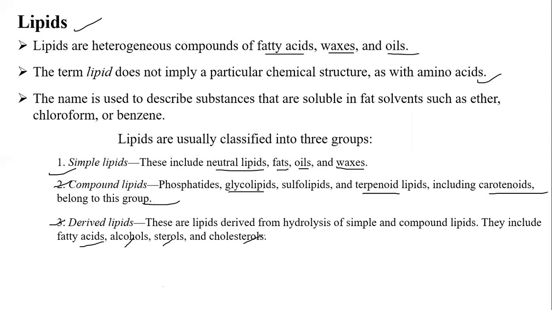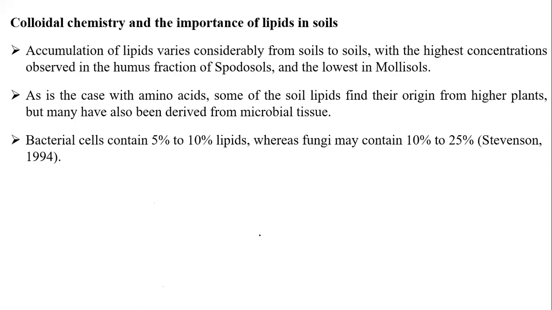So I'm not going to go into the historical background of the lipids, because lipids are very complex to study, which is not up to the nature of this class. We'll continue the colloidal chemistry. Accumulation of lipids varies from soil to soil, with the highest concentration observed in the humus fraction, mostly in spodosols, and lowest in mollisols. Simply, students, accumulation of lipids is very high in spodosols, low in mollisols.